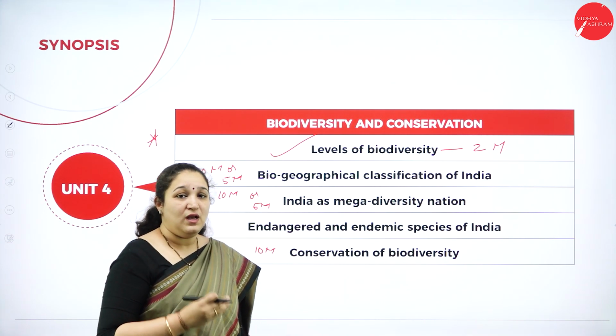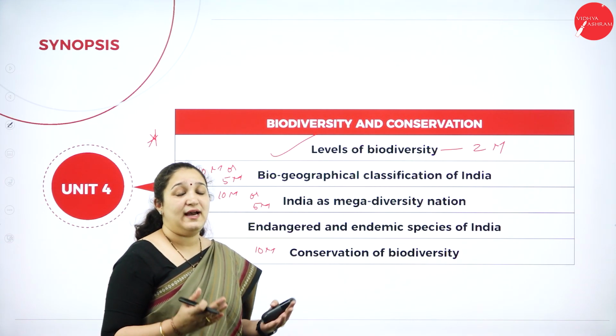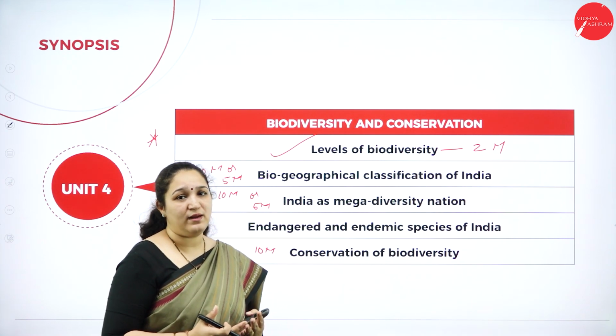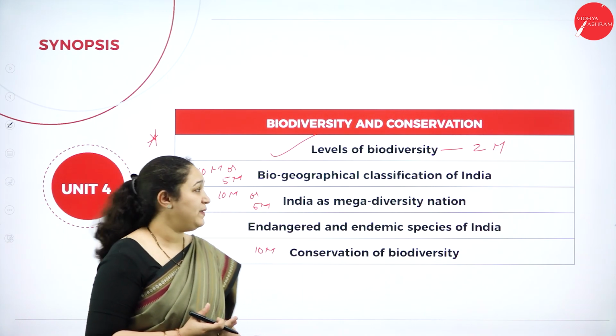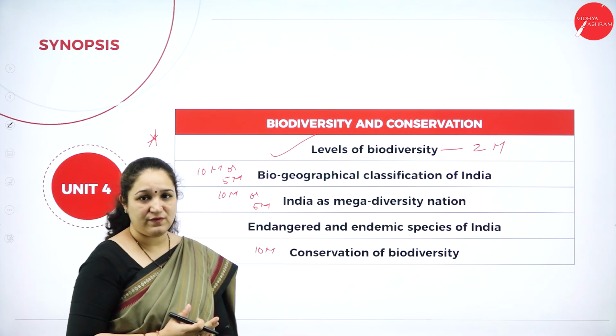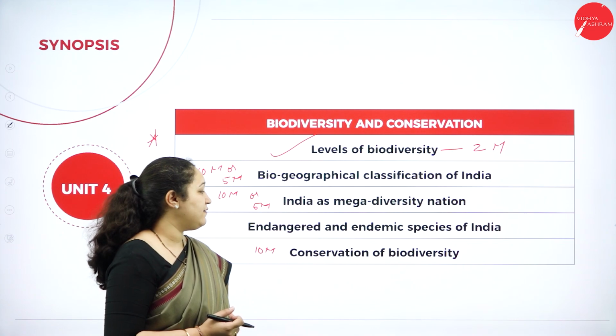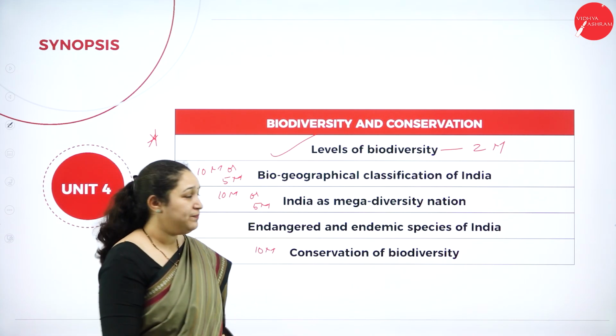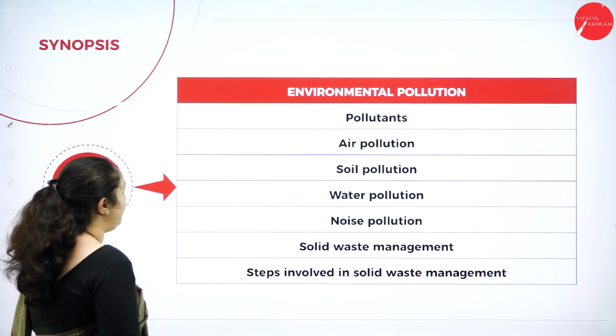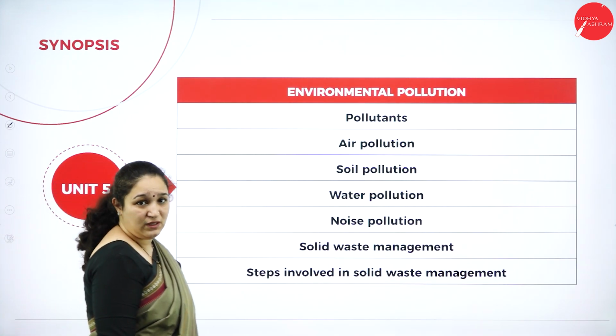So here, as we have observed, you can expect 10 markers out of these 3 important topics, that is biogeographical classification of India, India as a mega diversity nation, and conservation of biodiversity. Okay, moving forward, unit 5, we have environmental pollution.